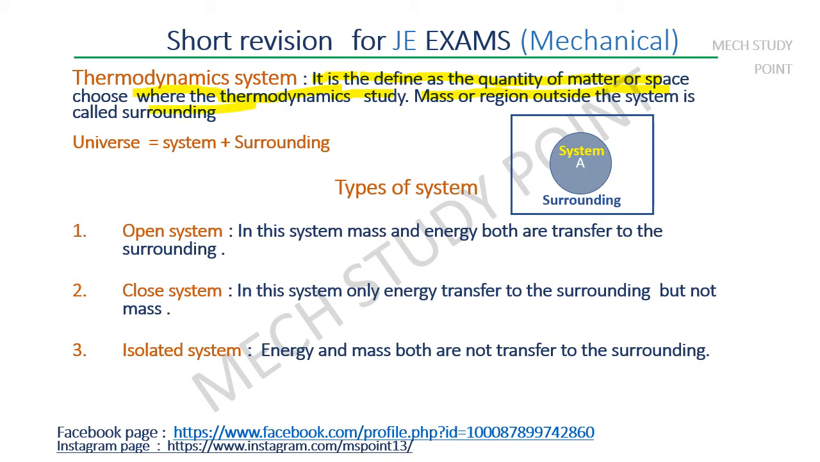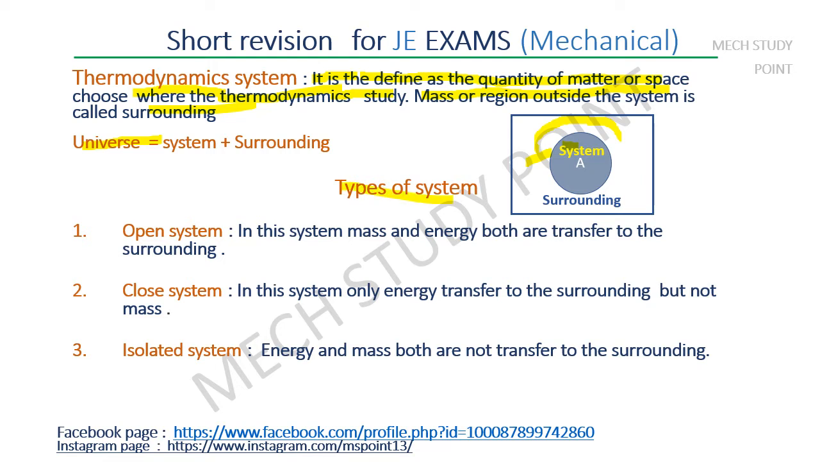So this is the system A, and the region around A is called the surroundings of A. So that is called the surrounding. The universe is equal to the system and surroundings combined. So let's see the types of systems.